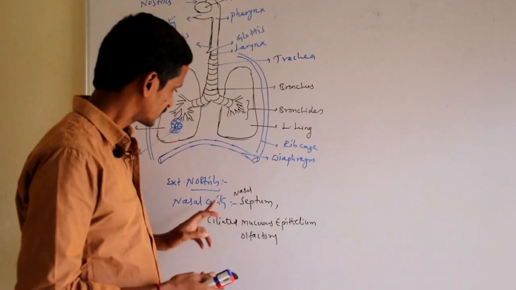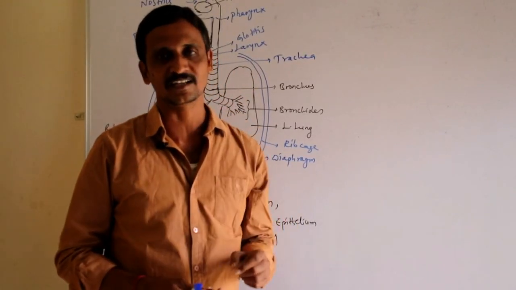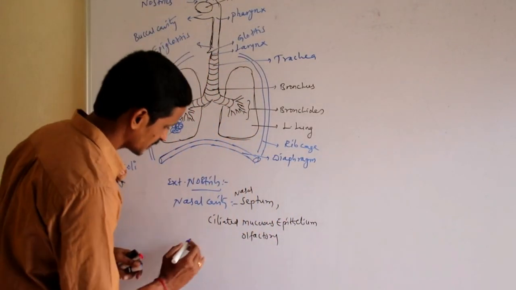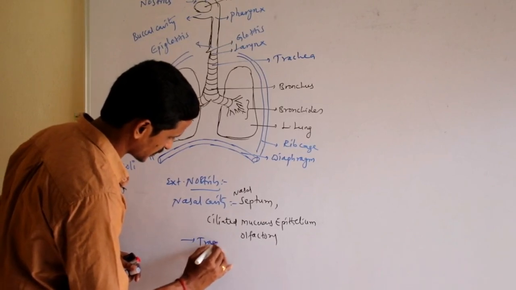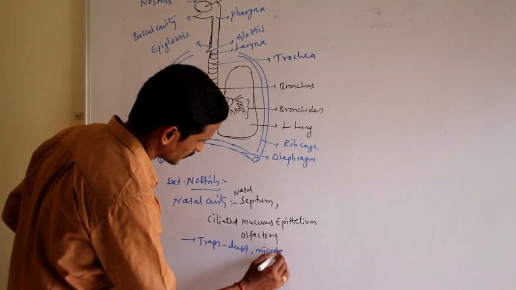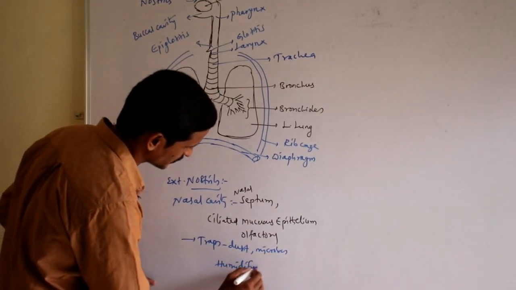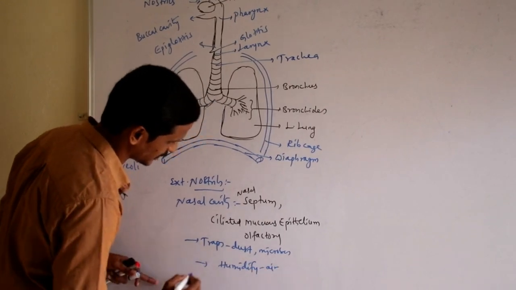The nasal cavity also humidifies the air. First it traps the dust particles and microbes, and then it humidifies the air you are inhaling.